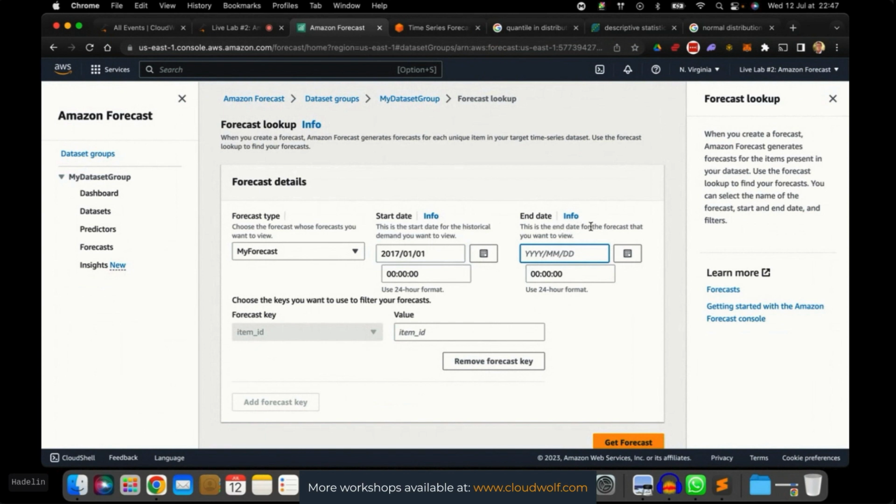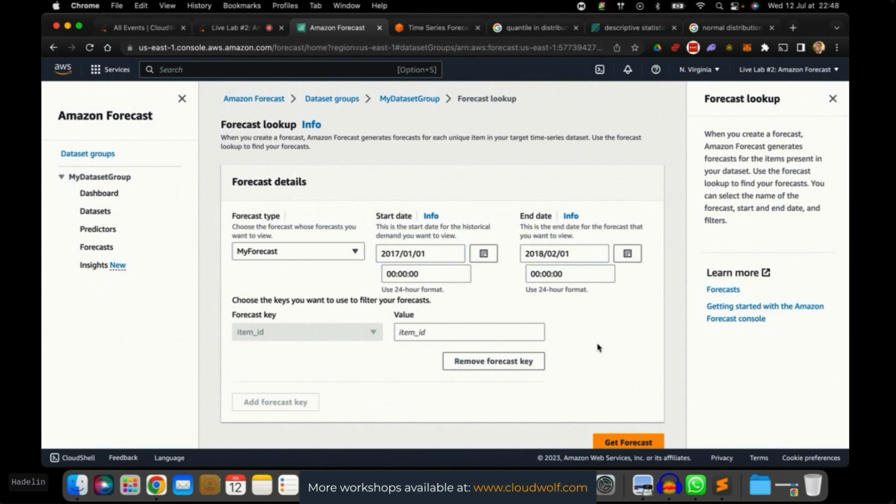This time, yeah, this is the end date for the forecast that you want to view. So remember the horizon that we chose, 31 days after the last day of the historical data. Therefore, the last day is January 31st, 2018. And so here we're going to enter 2018, 01, 31. Okay? Or better, I think it would be better 2018 0201 because we have 0 hours, so we'll get the 31st day. Yeah, good point. Let's see if anyway AWS generates some error because I know we can't go after the horizon. So let's see, 01, like that, huh?